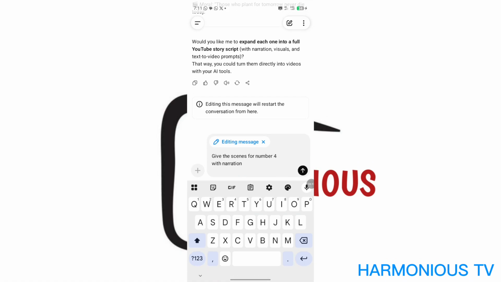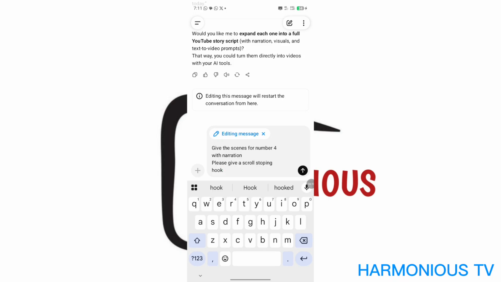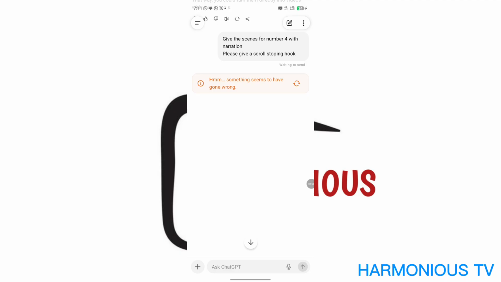I'm going to say please give a scroll stopping hook for the scenes. Yeah, a scroll stopping hook.